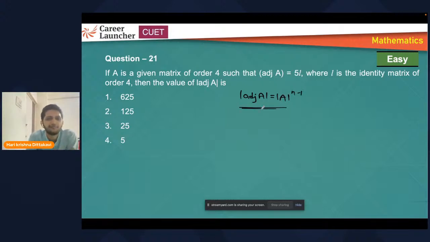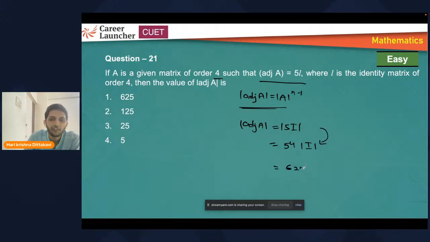Now, is this concept helpful? In this particular case, do I know determinant of A? No. So every time this is not the formula that we need. Given adjoint A is equal to 5 times I, apply determinant on both sides. When a constant is multiplied with the matrix, what happens? This constant has to be multiplied with each and every row, each and every element inside the matrix. So take 5 common from each and every row. How many rows or columns will be there? 4. So you'll get 5 power 4 outside. Is this step clear? 5 power 4 is 625 and determinant of identity matrix is 1. So you'll get 625.